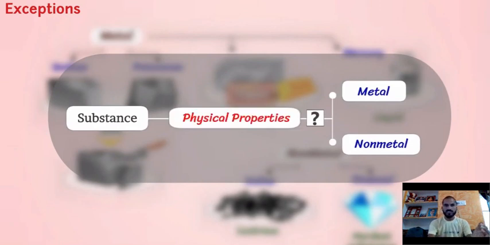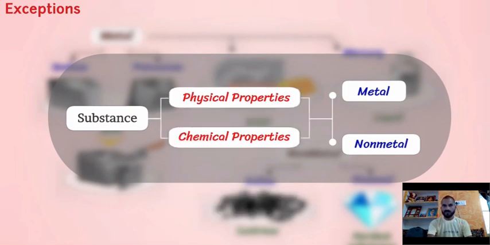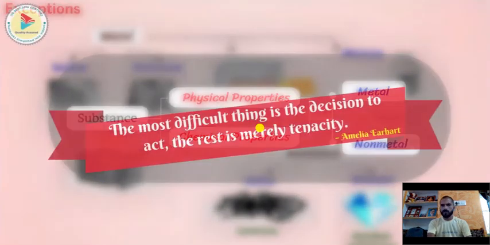So now, substances, according to physical properties, may be of two types: metals and non-metals. But there is one more property, chemical properties. We will learn about the chemical properties in our upcoming videos.